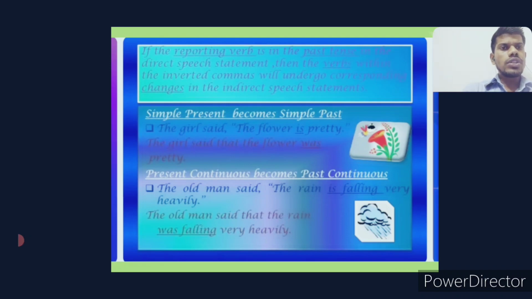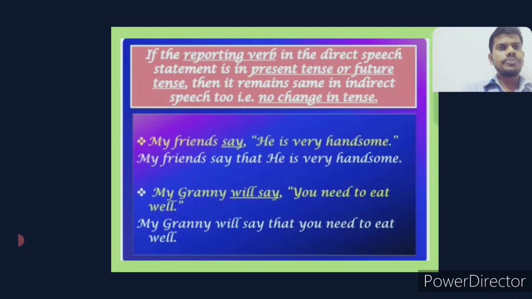Then present continuous becomes past continuous. The old man said, "The rain is falling very heavily." Here the reporting verb is in the past, so we have to change the tenses also. So present continuous becomes past continuous. The old man said that the rain was falling very heavily.